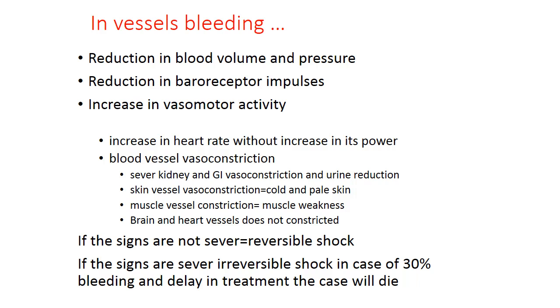Vasoconstriction is seen in the blood vessels: kidney and GI vessels vasoconstrict, and skin vessels vasoconstrict, and because of that during bleeding the patient feels cold and the skin is pale. Muscle vessels vasoconstrict, and because of that muscle weakness is seen.